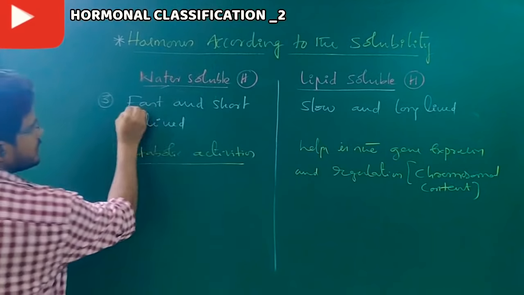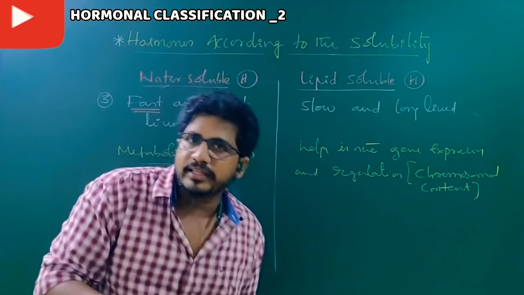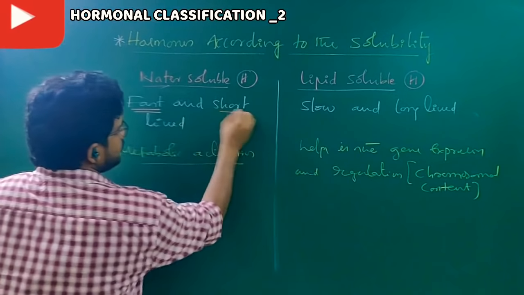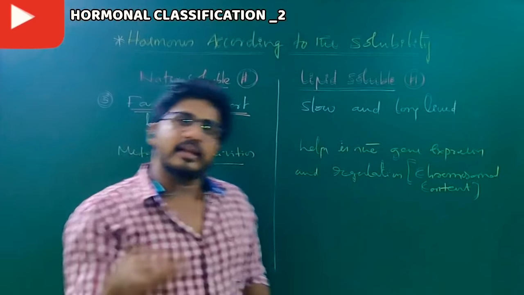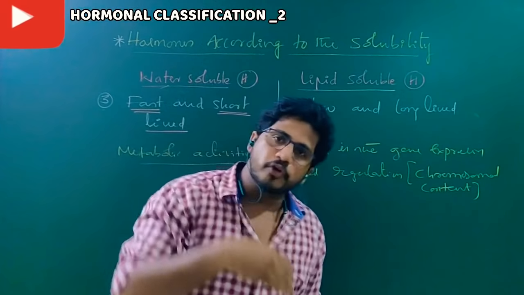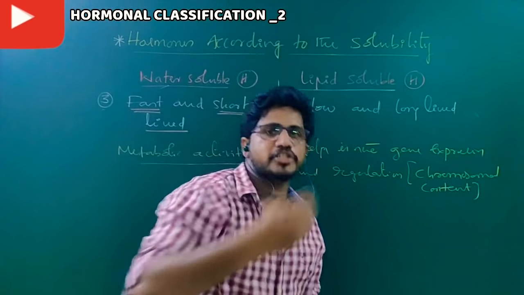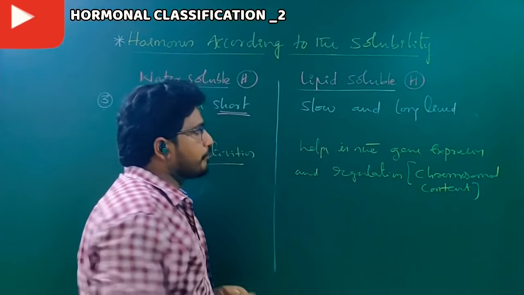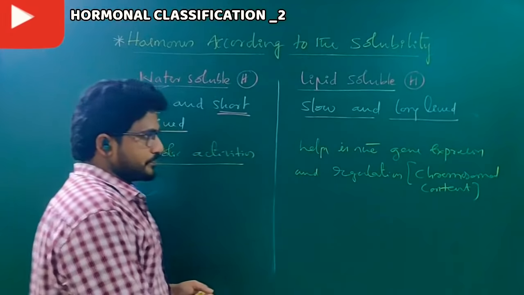Moreover, one should observe that water soluble hormonal actions are very fast, very quick, so their span is very short. Whereas lipid soluble hormones interact with the nucleus and chromosomes, so their actions are very long. Maybe even for the next generation their actions can go. So they are slow, steady and long lived.